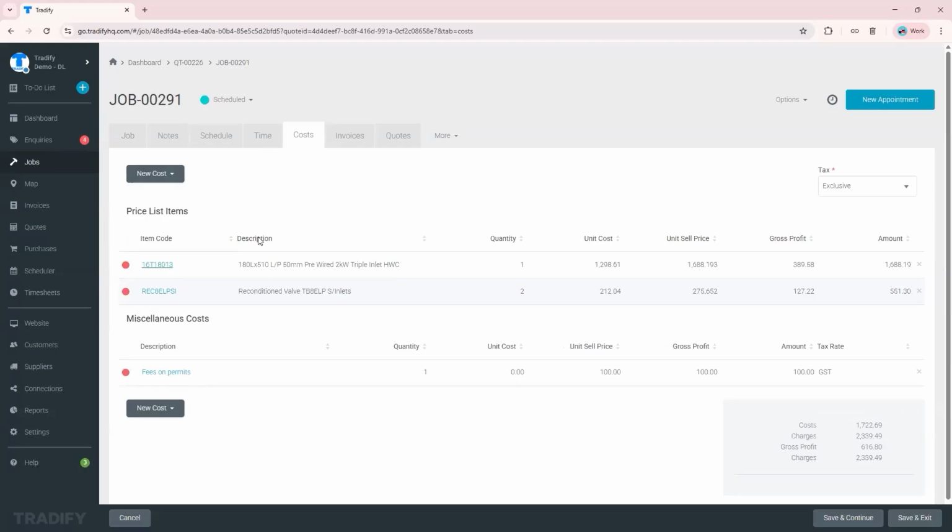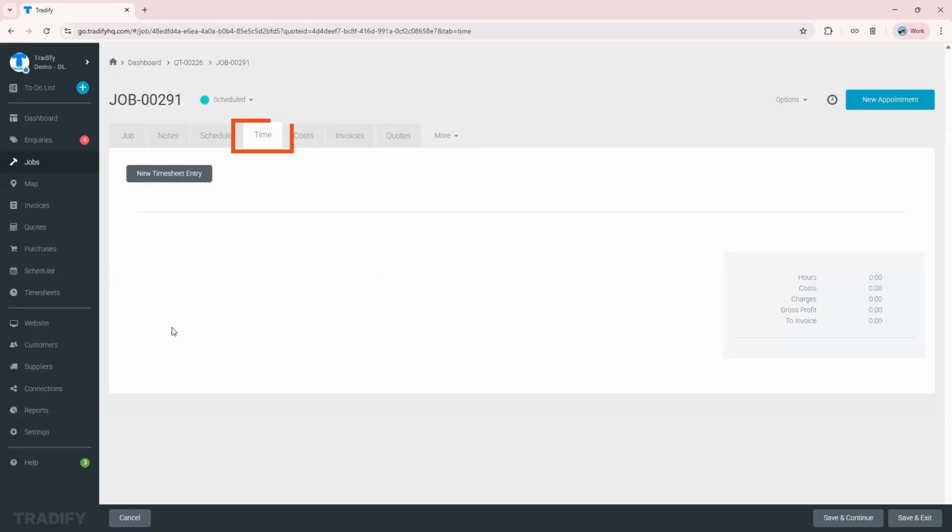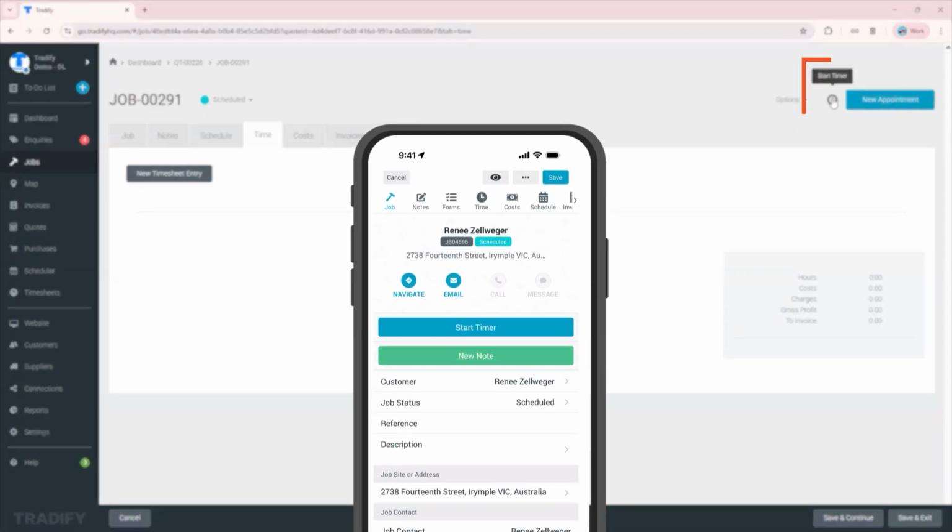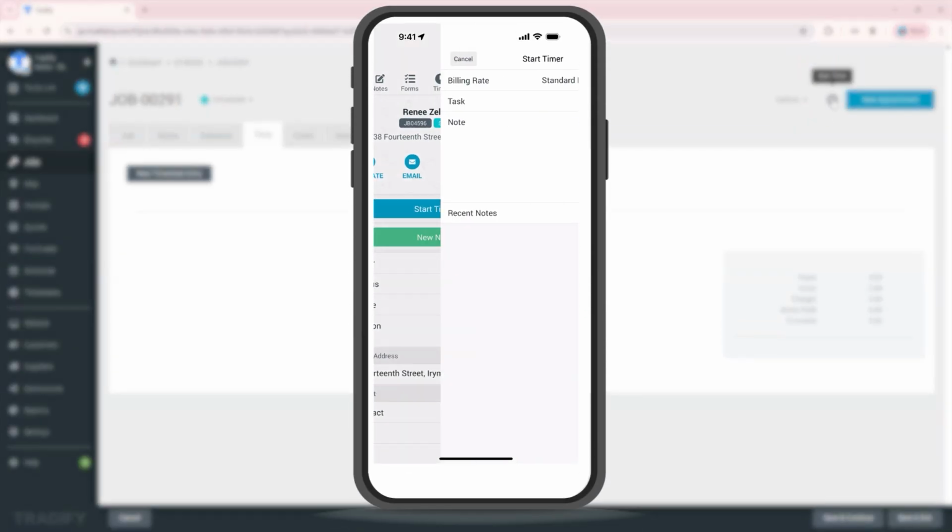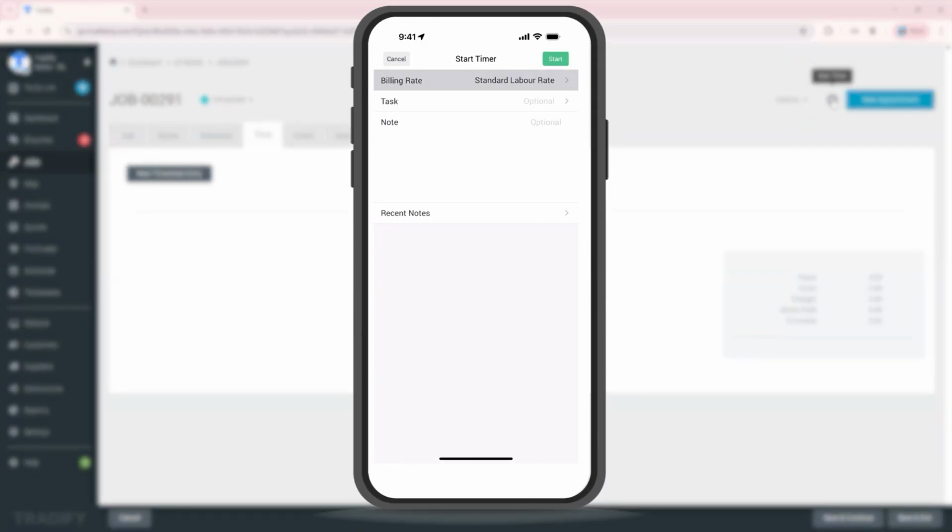Now, you've got your time tab is for timesheets. So a couple of ways to record your time is the live timer. On the mobile app, on the job card itself, it's right there on the first page. They just click start timer and it will just continue running until you stop it.